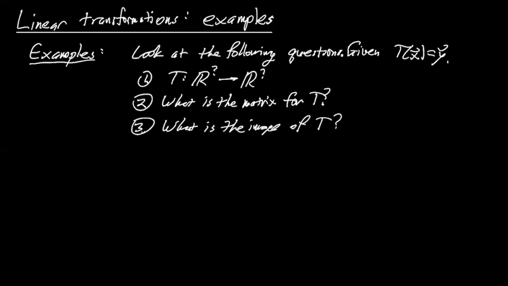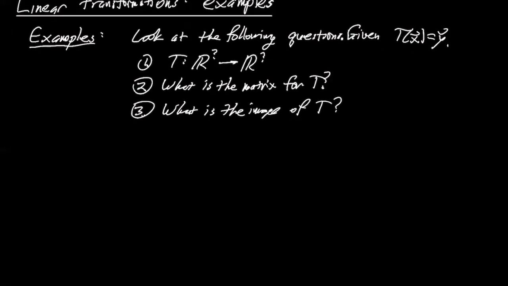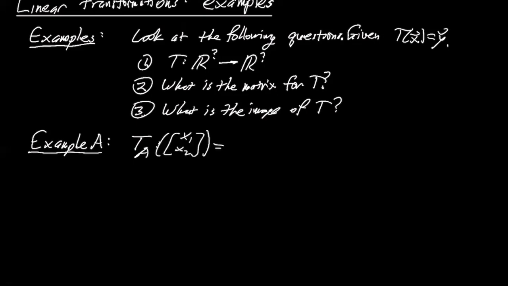Okay, so I want to look at these three questions for just a few different examples. So here's an example. Actually, this is the example from last time. Let's call this transformation T sub A, and it's defined by the formula we gave last time.